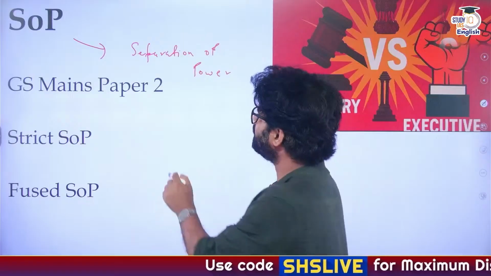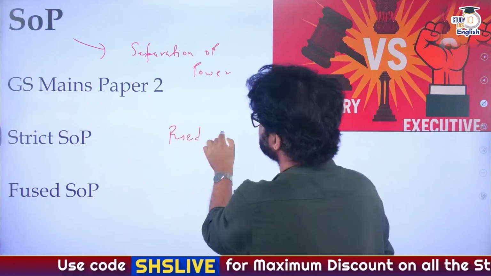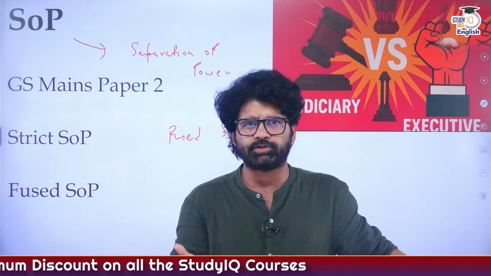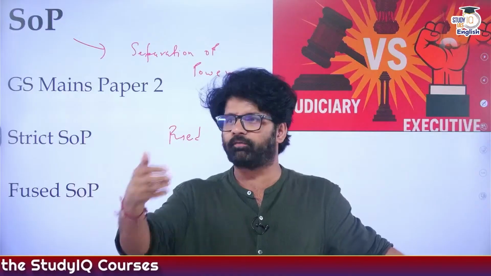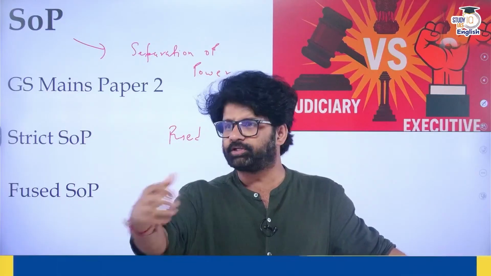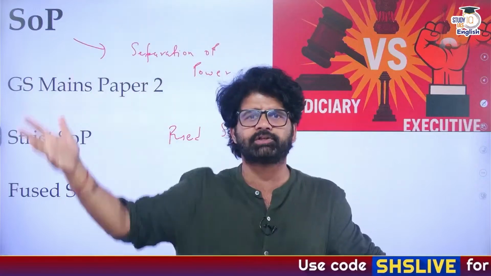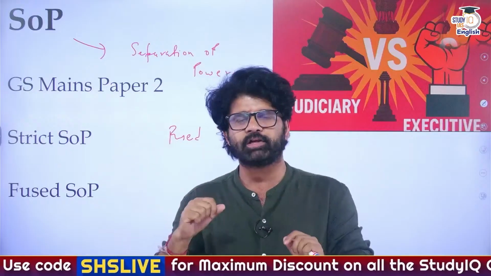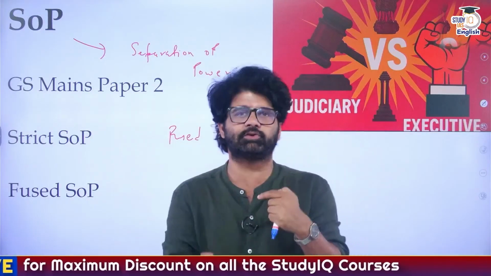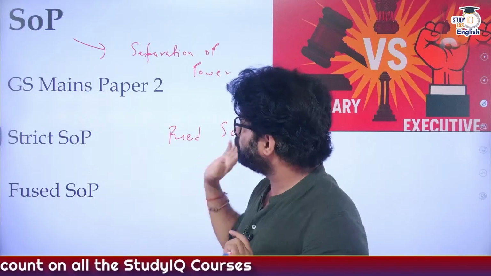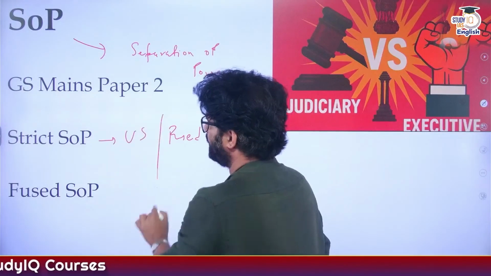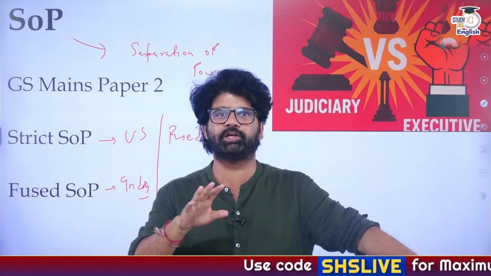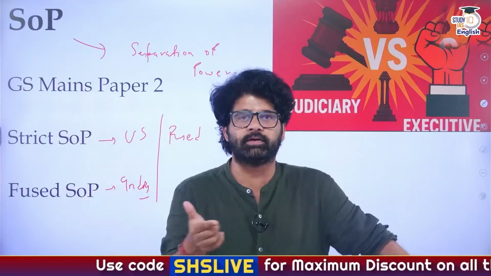But in India, we have fused SOP or functional SOP. Fused SOP means if you see executive, Prime Minister is a part of executive, right? But he is also a part of legislature. Our Honorable PM Sir, Narendra Modi Sir, is a part of Lok Sabha. Manmohan Singh Sir was part of Rajya Sabha. Lok Sabha, Rajya Sabha, they are part of legislature, right? So in a way, executive is also a part of legislature. This is fused SOP, this is functional SOP, which we have in our country. US has strict SOP, India has fused SOP. This SOP term is actually very important, because GS paper 2 has explicitly written this particular term.